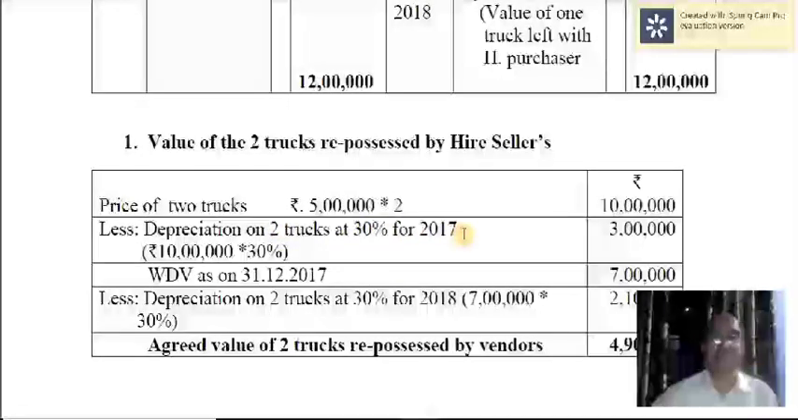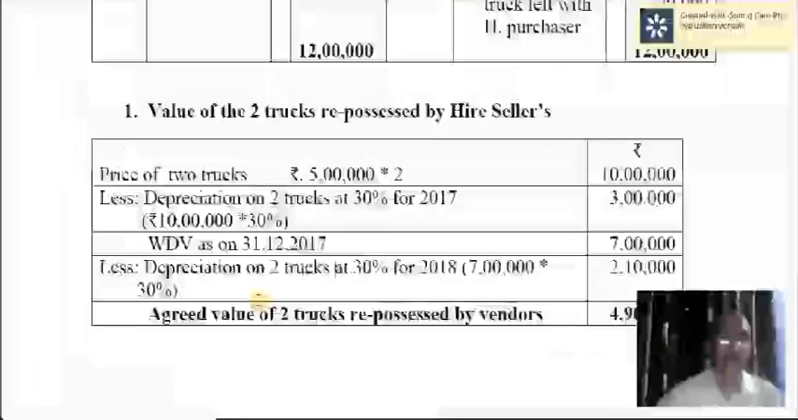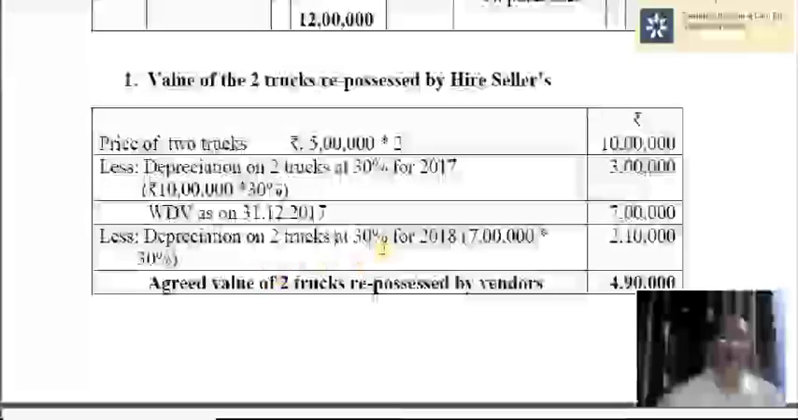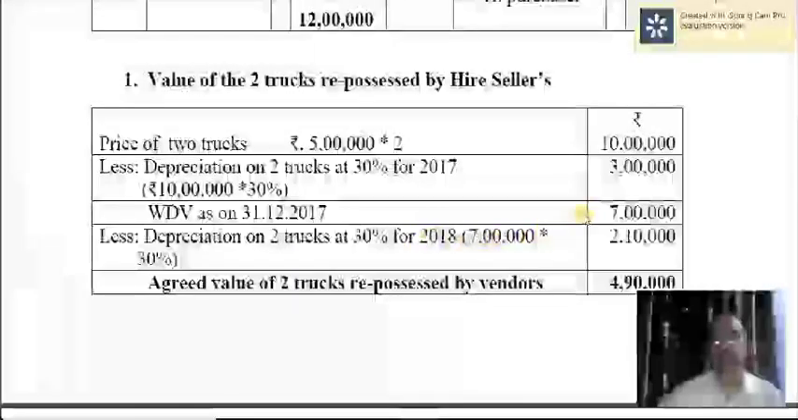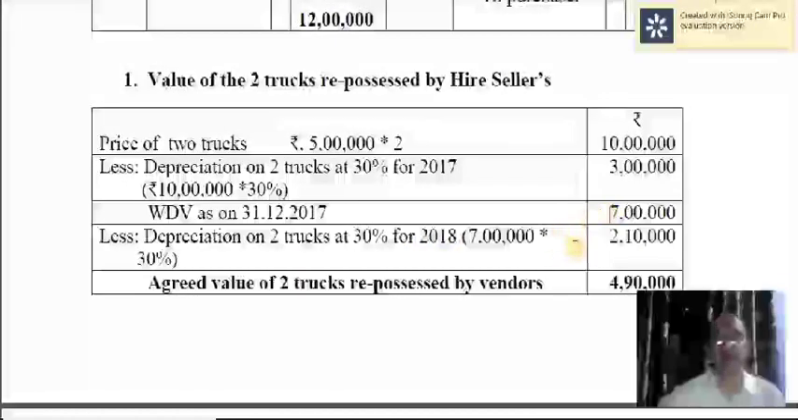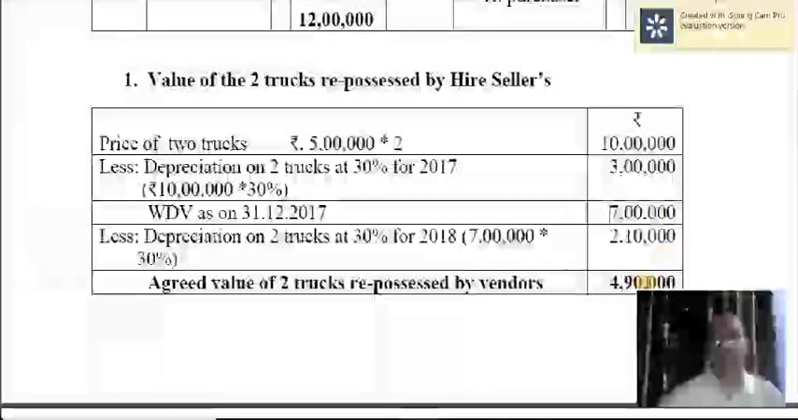Depreciation for the first year, that is 2017, is at the rate of 30%, not 20%. Normal depreciation is 20%, but for the valuation of the 2 trucks taken over, it is 30%. So 3 lakh, and the written down value is 7 lakh. For the second year, again you are calculating 30% on the written down value of 7 lakh. That comes to 2,10,000.